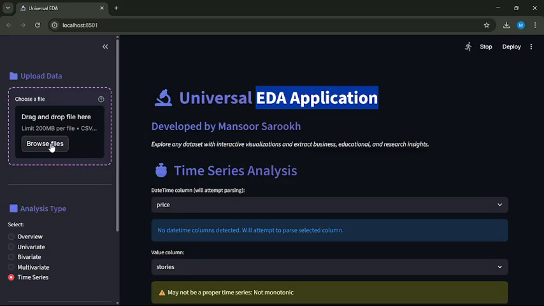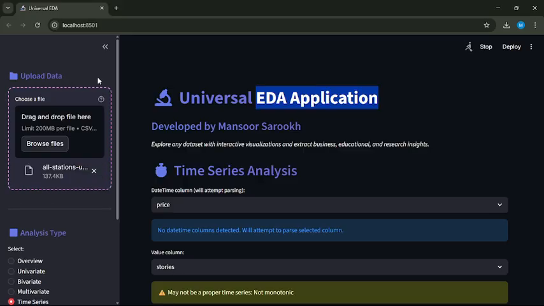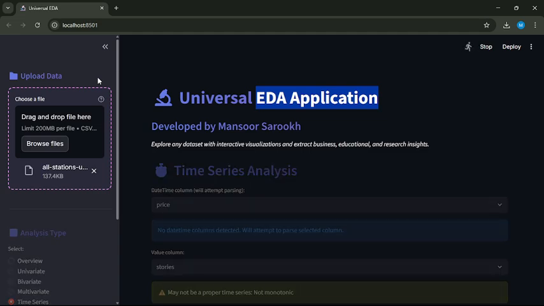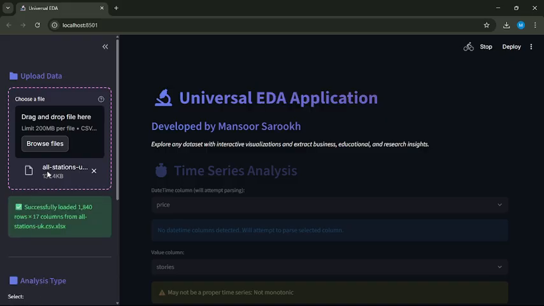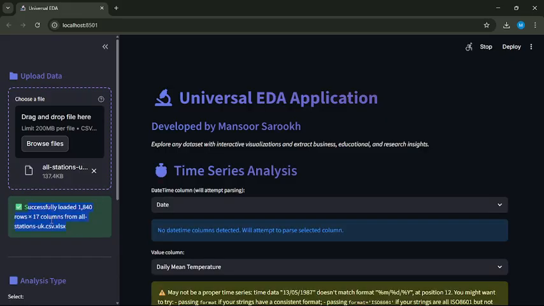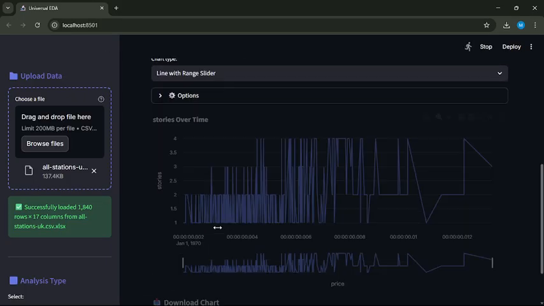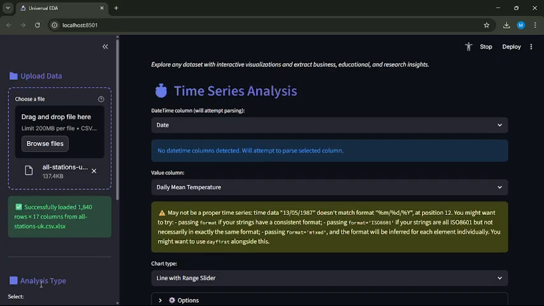So now I'm uploading a new data set, which is this one. So the point is you can plug and play. This is, I think, Excel. Yes, this is Excel data. So you can play with your data accordingly.